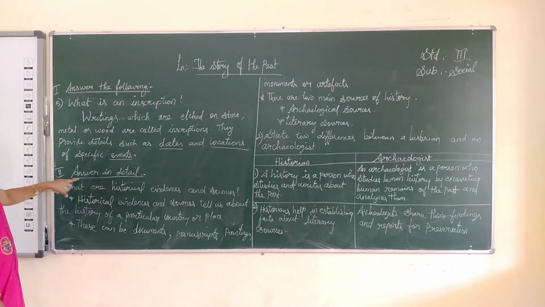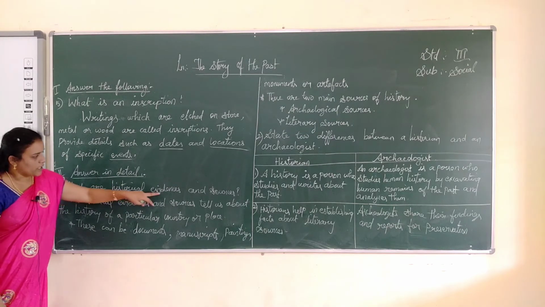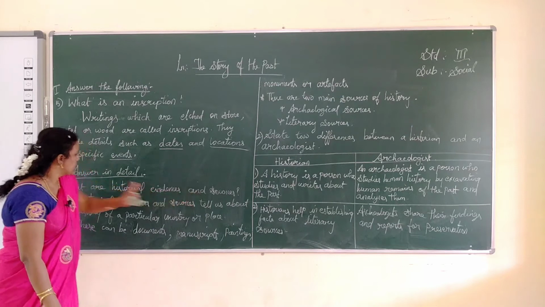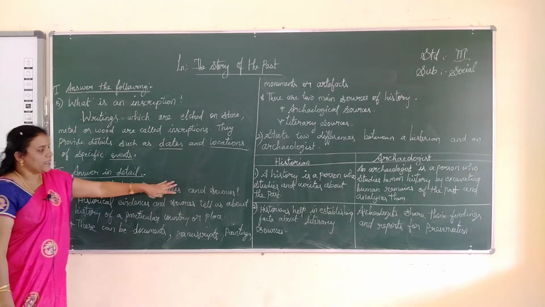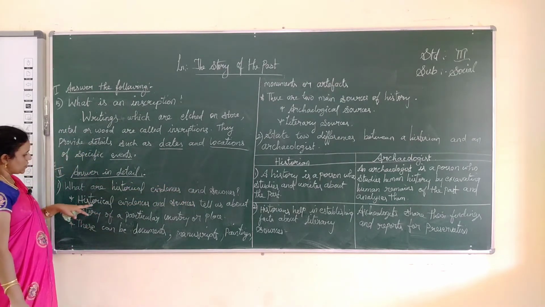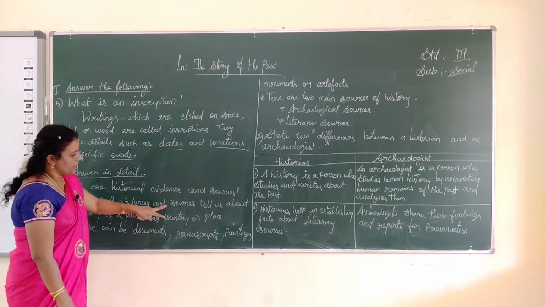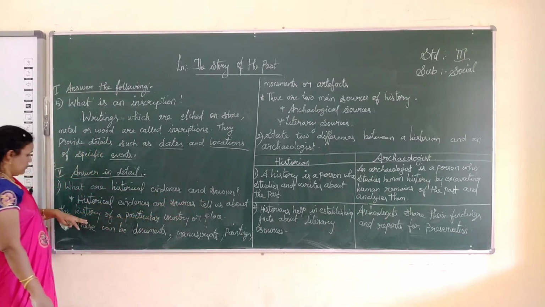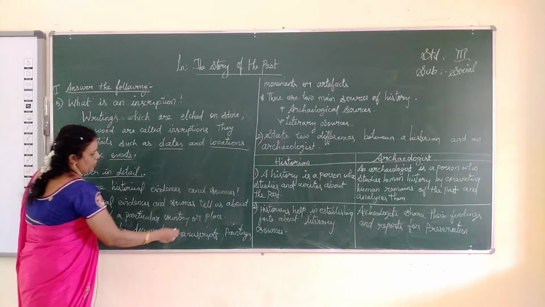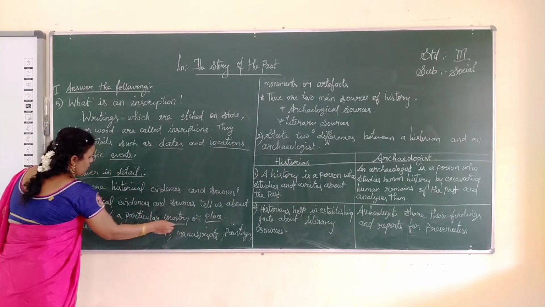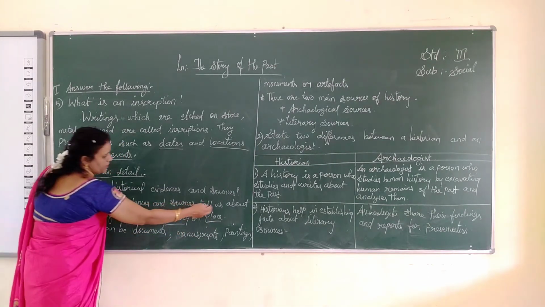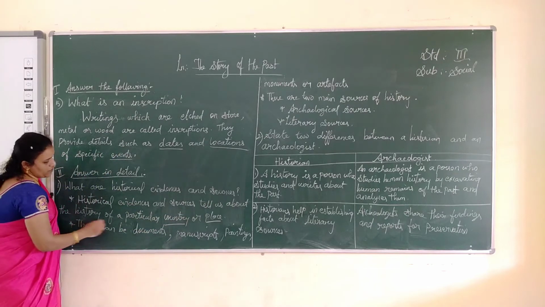Now, we move on to the answers in detail. The first one, what are historical evidences and sources? Historical evidences and sources tell us about the history of a particular country or a place.